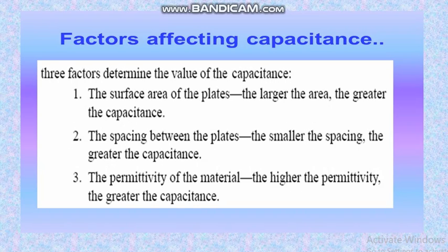Factors affecting capacitance. There are three factors which the capacitance depends on. First one, the surface area of the plate. The larger the area, the greater the capacitance. The spacing between the plates: the smaller the spacing, the greater the capacitance. Permittivity of the material: the higher the permittivity, the greater the capacitance.